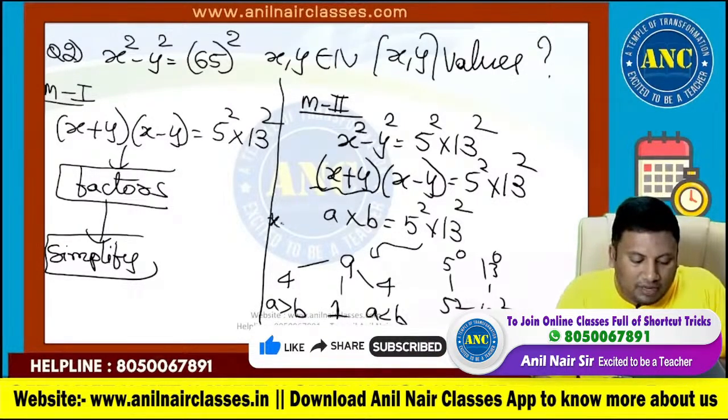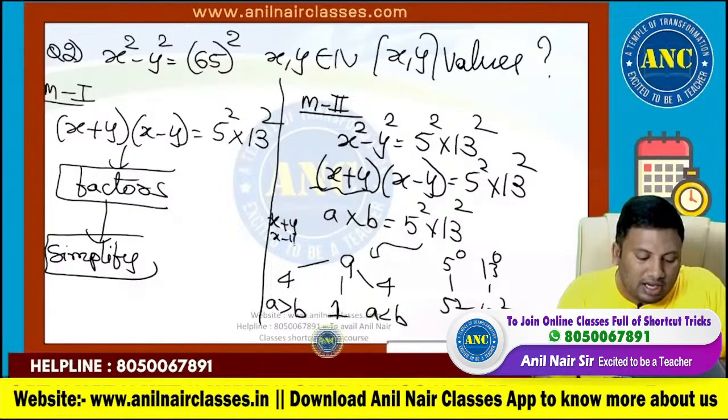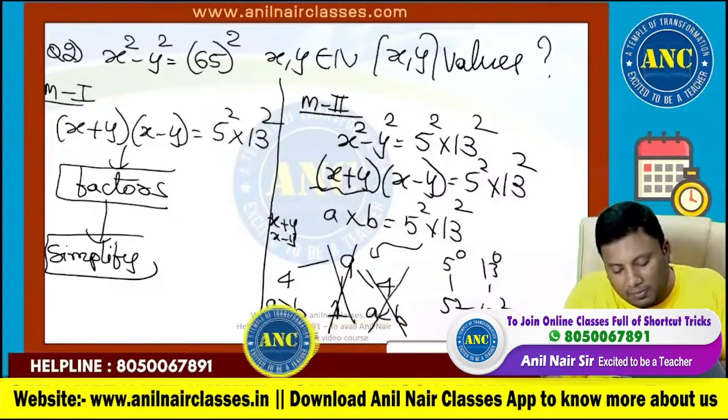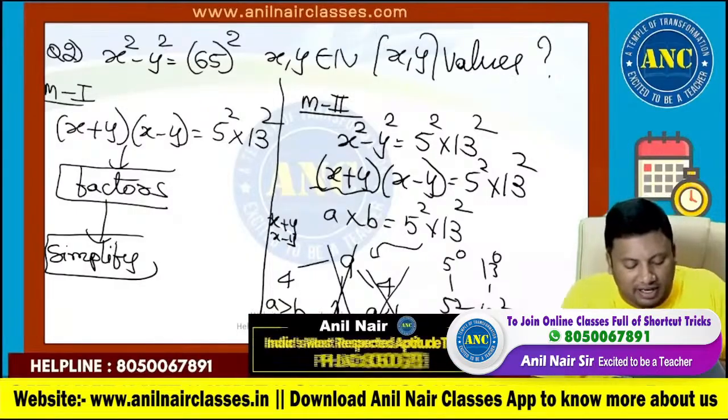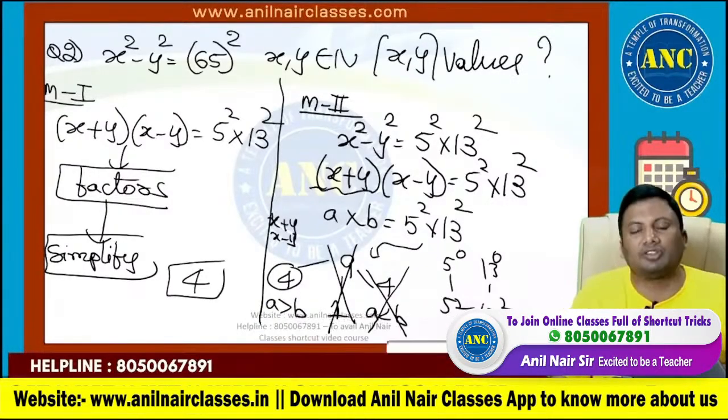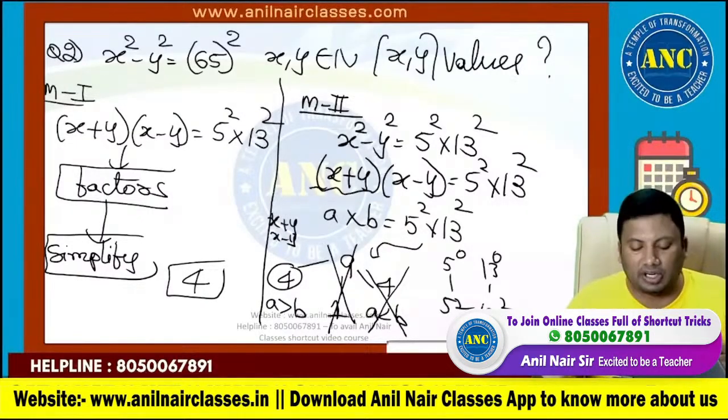Then x plus y, x minus y, both are equal. One variable will be 0. Sum of 2 natural numbers can never be less than their difference. Answer is nothing but 4. Just by looking at the question, you will get the answer to be 4.